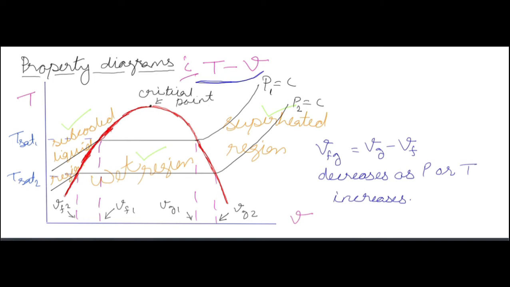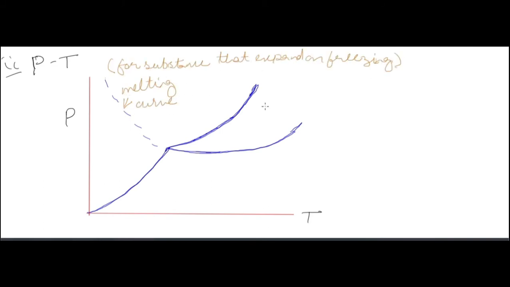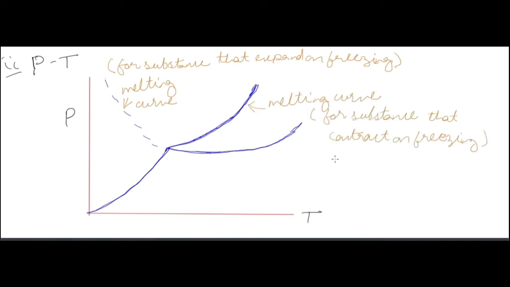Now we will see the phase diagram that we call the PT diagram, the pressure versus temperature diagram. First we have seen temperature versus specific volume, now we are seeing pressure versus temperature. In this pressure versus temperature diagram we have three curves: first is sublimation, then melting, and then vaporization. The starting one is the sublimation curve, this is the vaporization curve, and this is the melting curve.